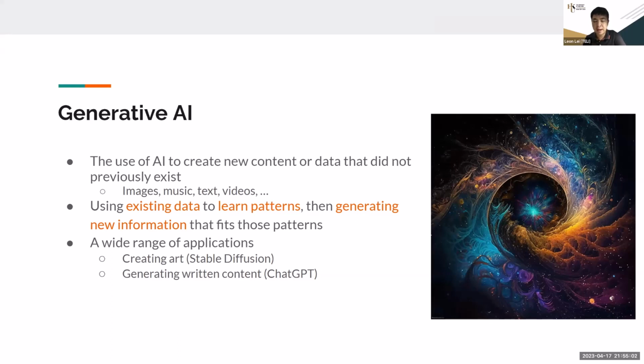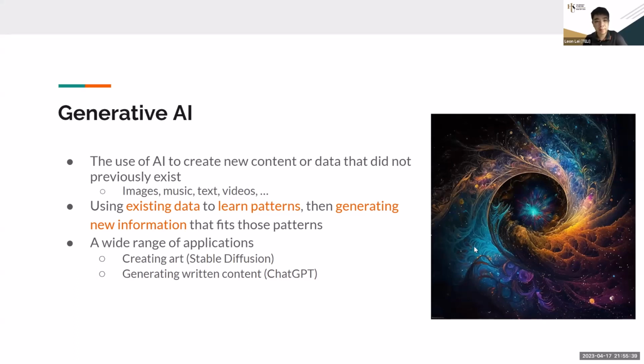Of course, it's nothing new. Again, everything is machine learning. It's based on existing data sets to create something following the existing patterns. So you can consider it something new, but actually it's still following the patterns. And of course, there are lots of applications. So here shows one of the art designs I drew through Midjourney or Stable Diffusion.